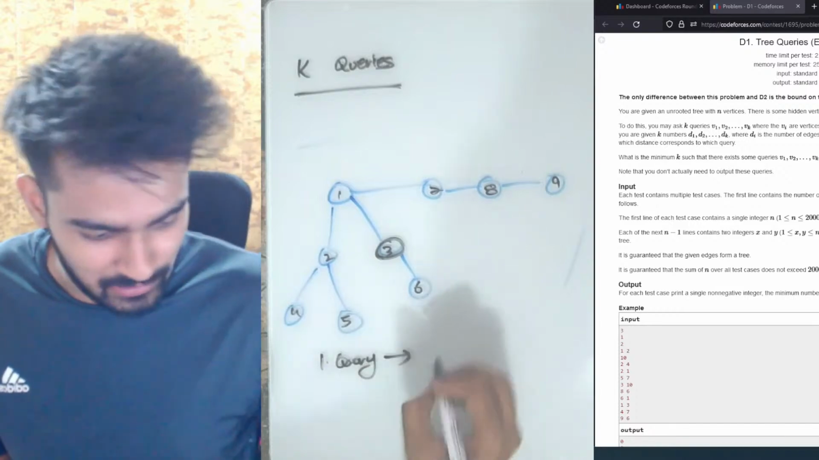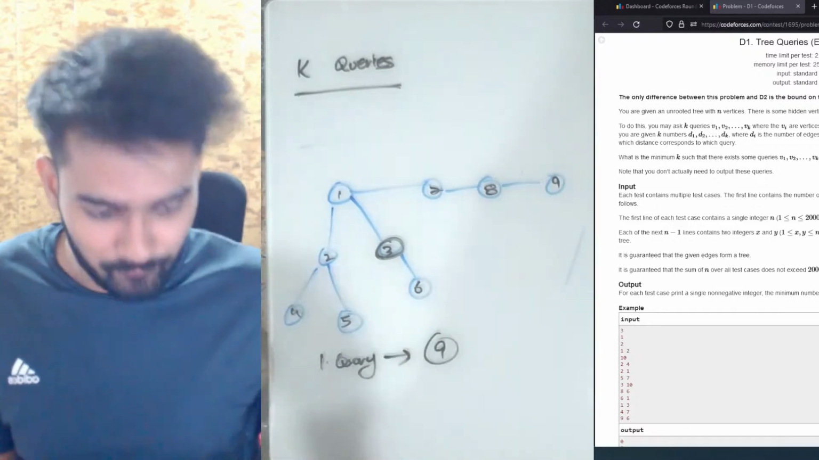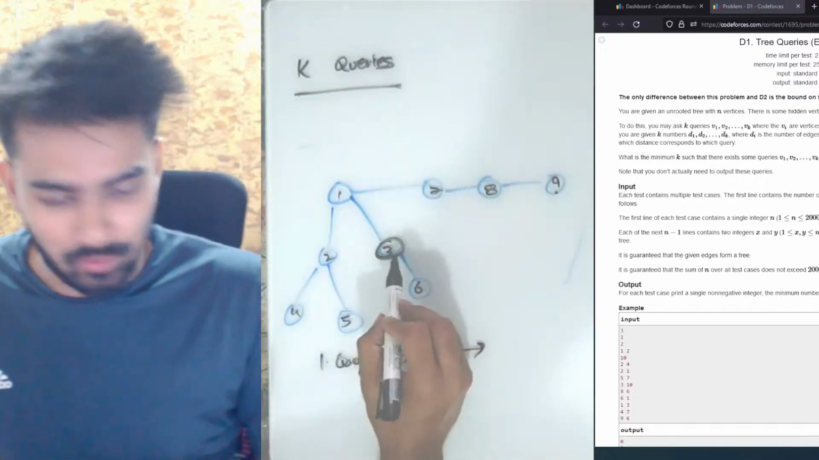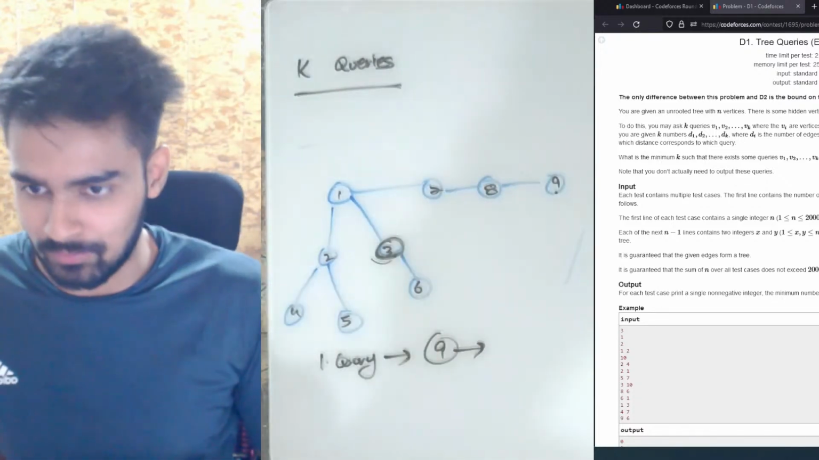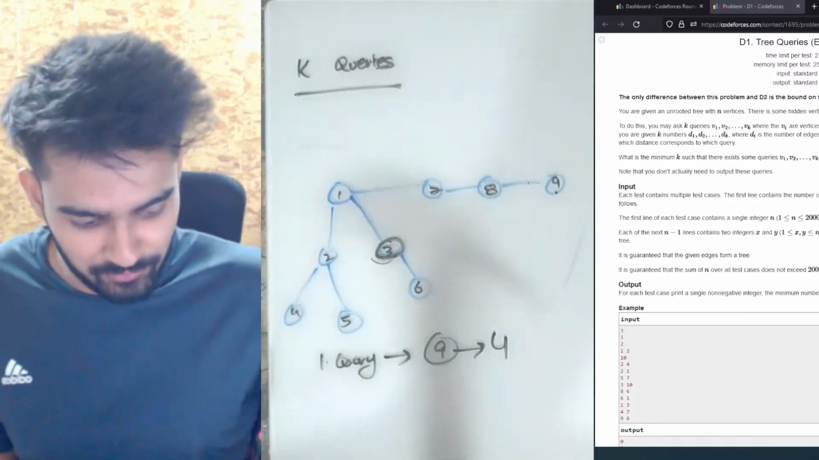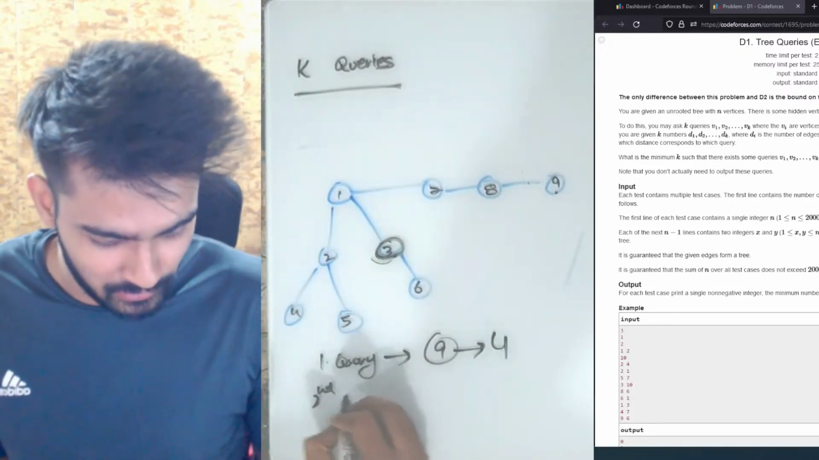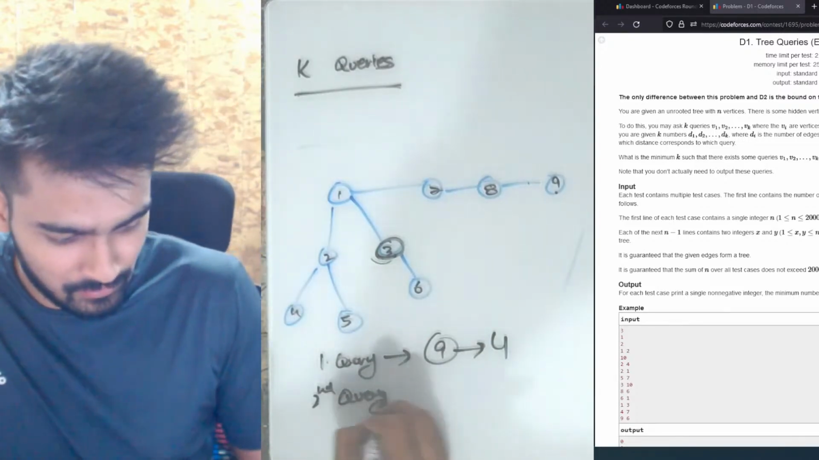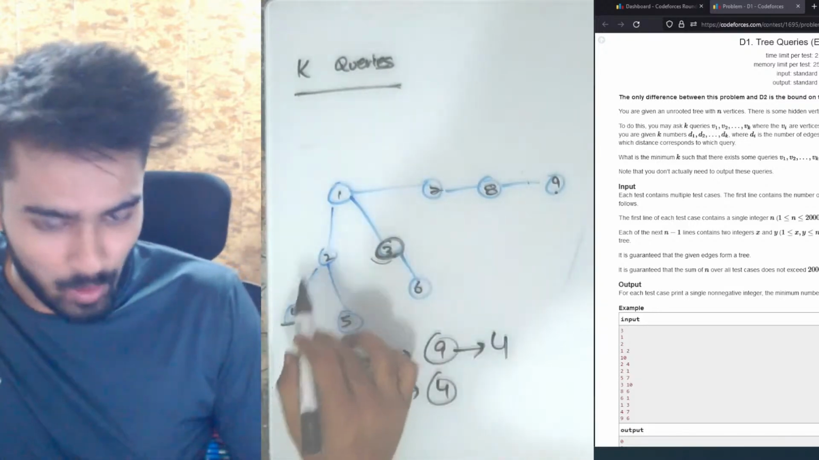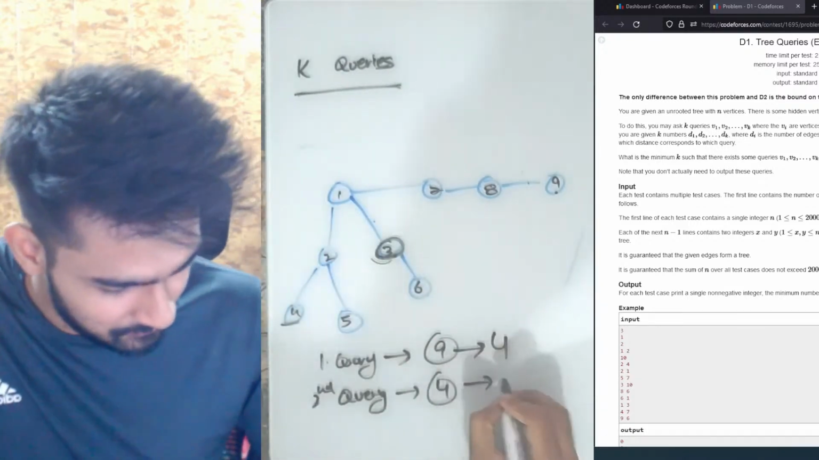And the very first query is for node 9, which means I am going to get my distance from node 9 till node 3, because 3 is my hidden node. That distance is 1, 2, 3, 4. So I'll get 4. Now if I make my second query for node number 4, my distance would be 1, 2, 3. So my distance is 3.